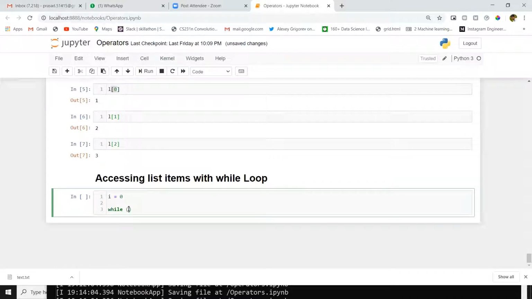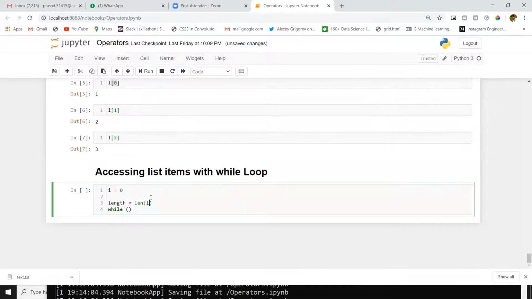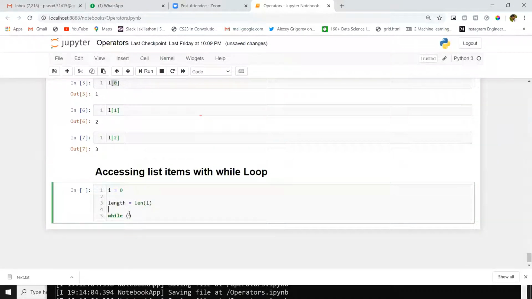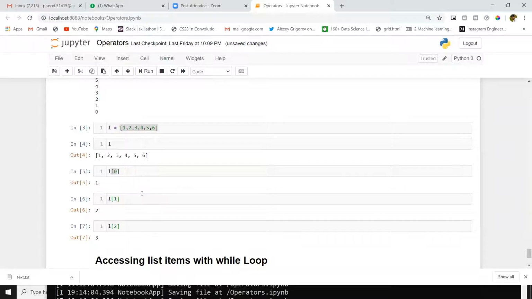So before that, I will take the length of that list inside a variable, length of L. Inside I we have 0. Inside length we have 5. No, it's 6. 6 numbers are there.